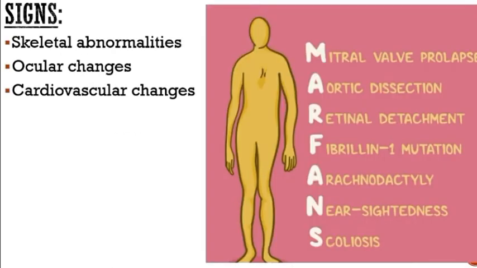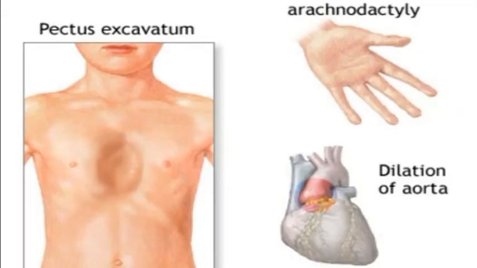Now we will see about general signs and symptoms. There are skeletal abnormalities, ocular changes, and cardiovascular changes. Generally, it affects the whole body, but these changes are major. Coming to bone change, skeletal abnormalities include pectus excavatum, that is, the sternum has gone inwards. As mentioned earlier, arachnodactyly and the gyrocephalic head are also prominent. Kyphosis and scoliosis are also present.